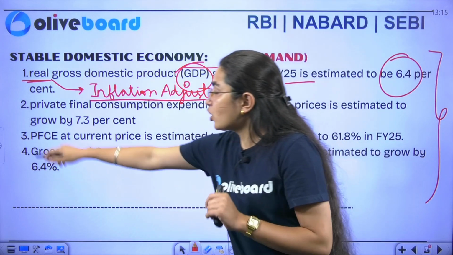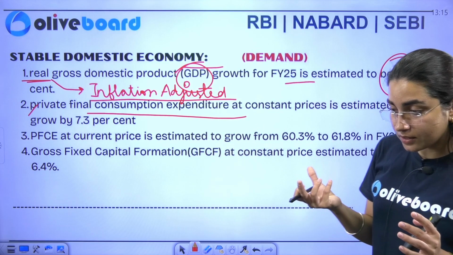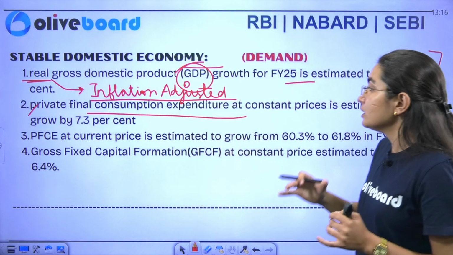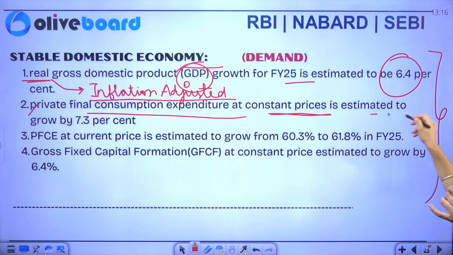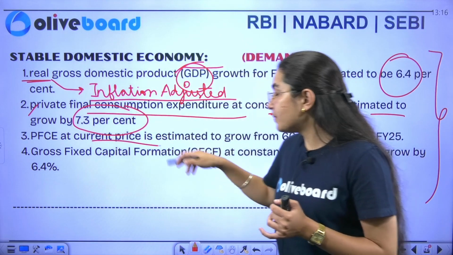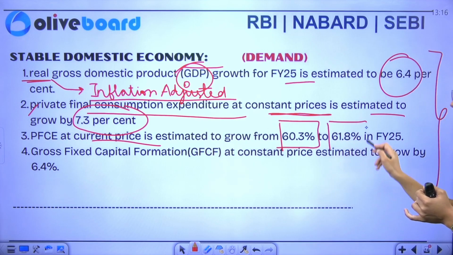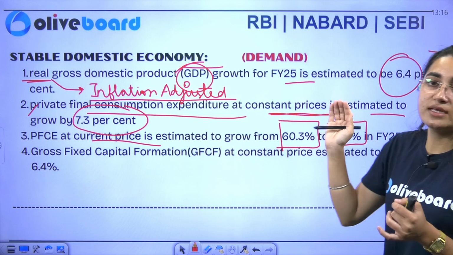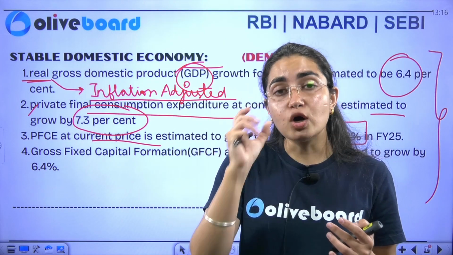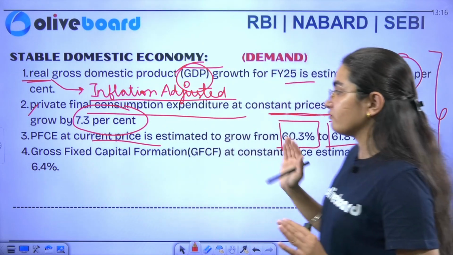Okay. Similarly, if I talk about your private final consumption expenditure, this is basically the expenditure done by the entire households in your country, in your economy. At constant price it is estimated to grow by 7.3%. Similarly, at current price, it is estimated to grow from 60.3% to 61.8%. Now again, whenever I talk about constant price, it is inflation adjusted. Current price is not inflation adjusted. You have to remember that.